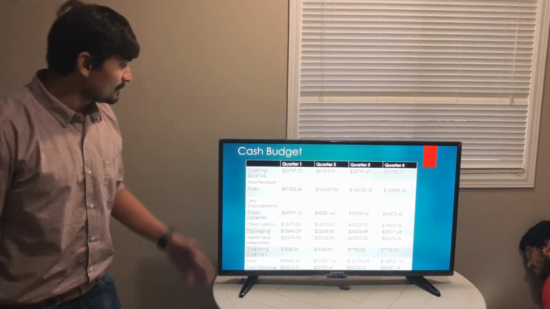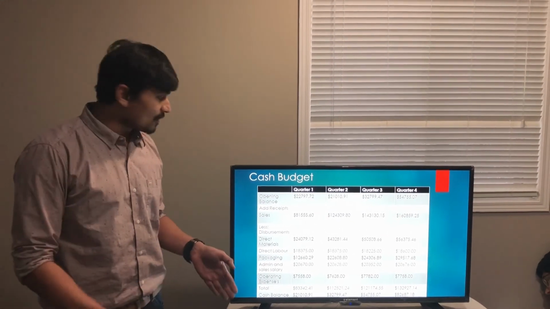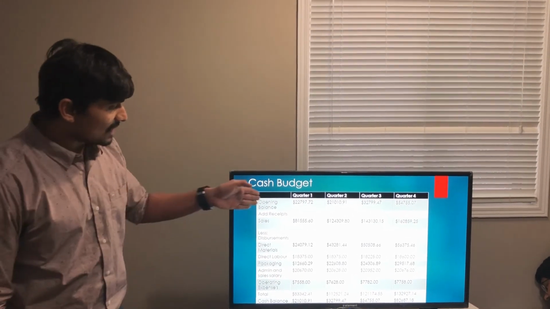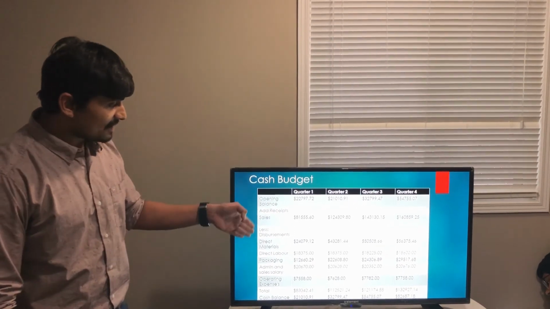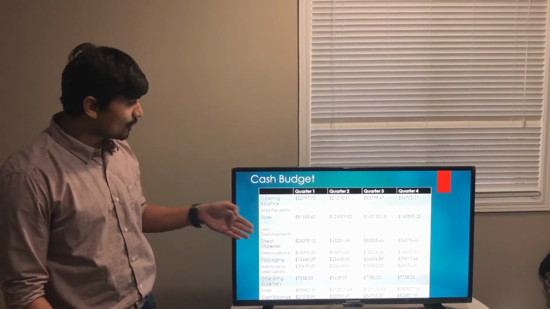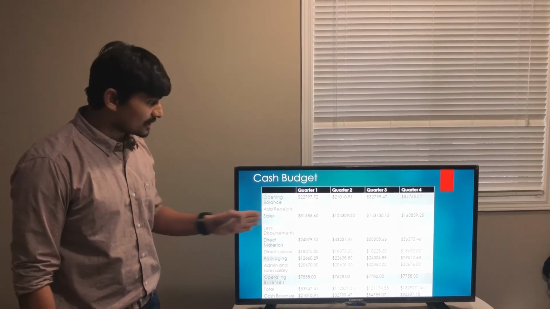Myself Rahul. I'll be taking the cash budget portion. The proposed amount for the opening balance is 10,000. As I have calculated quarterly for the presentation, I have proposed 22,797.72 as the opening balance for quarter 1. Likewise I have calculated for all the quarters.